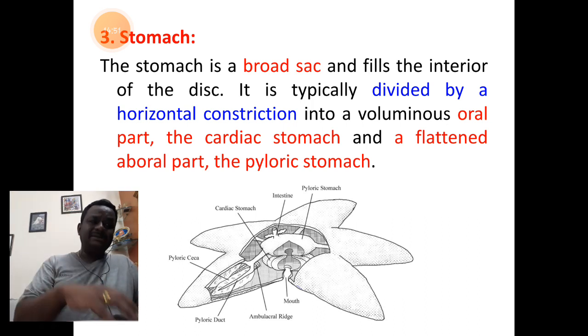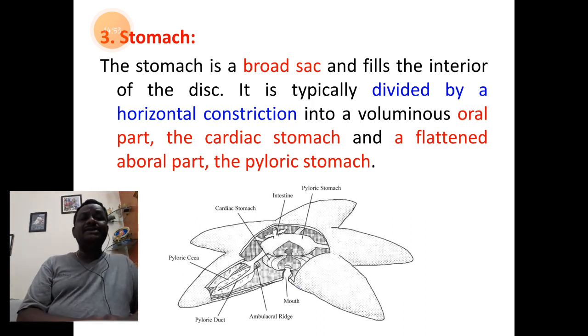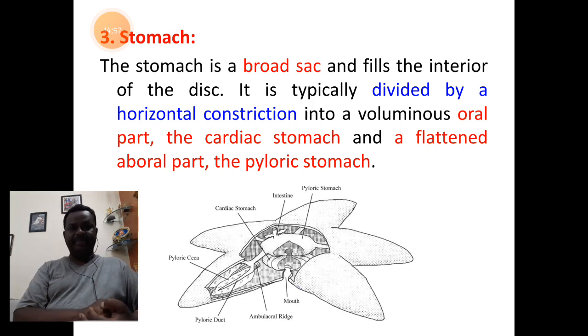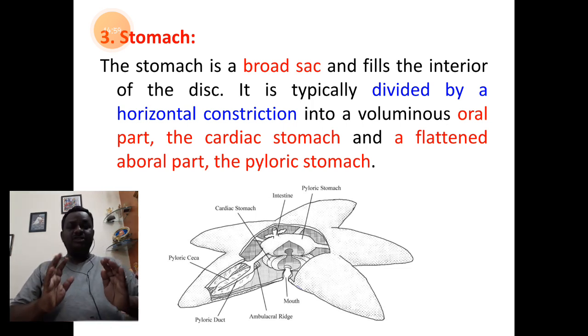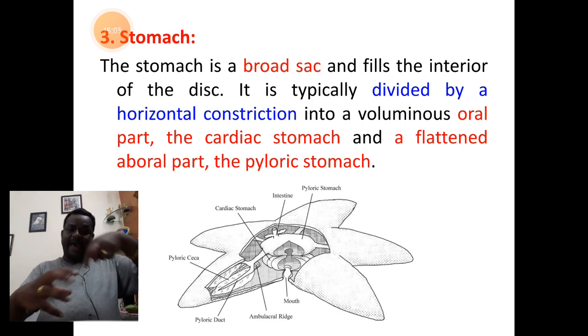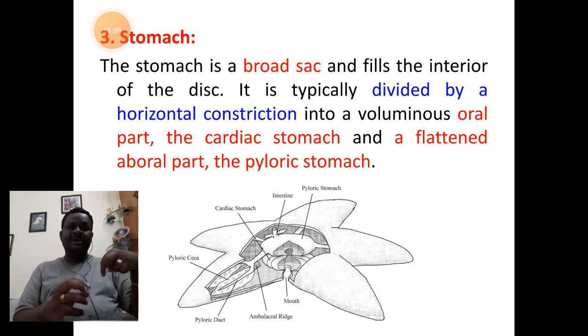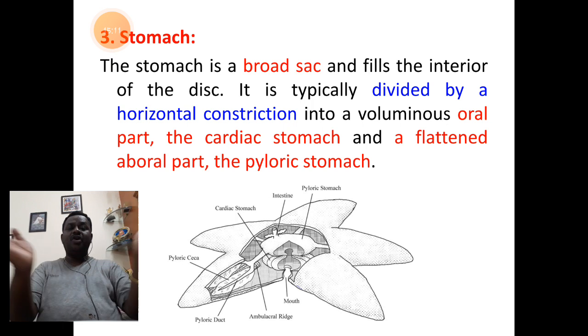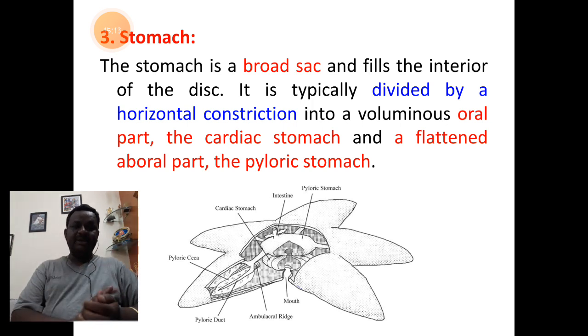And this part is divided broadly into 2 sacs. So you have the structure of stomach in the central axis itself or central disc itself. Above the esophagus is the continuity of a sac of stomach.